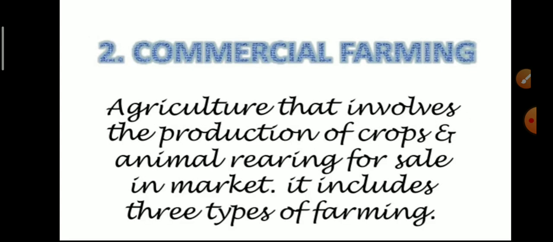Next is commercial farming. What is commercial farming? Commercial agriculture involves production of crops and animal rearing for sale in the market. It includes three types of farming: commercial grain farming, mixed farming, and plantation farming.